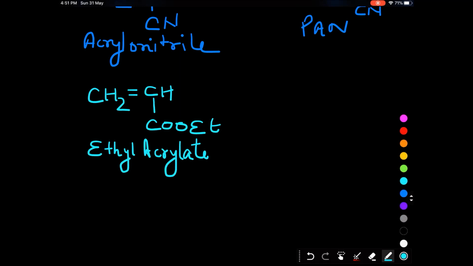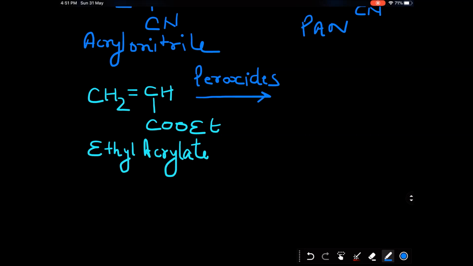When you polymerize it, polymerization takes place in the presence of peroxides. As we did before, break the pi bond and we can show it like this, COOEt, completing the four bonds. So this is polyethyl acrylate.